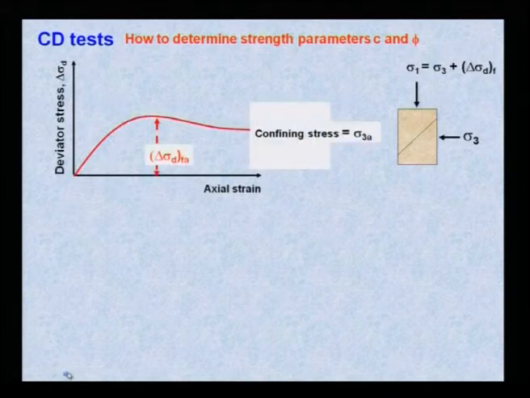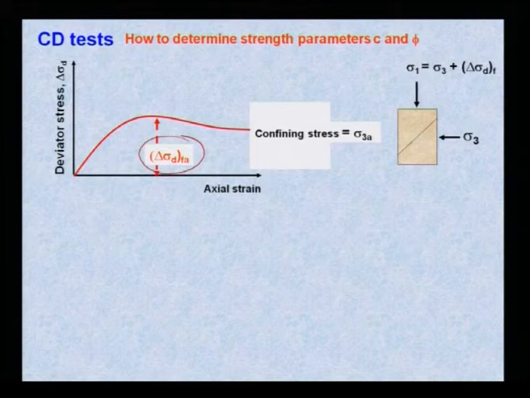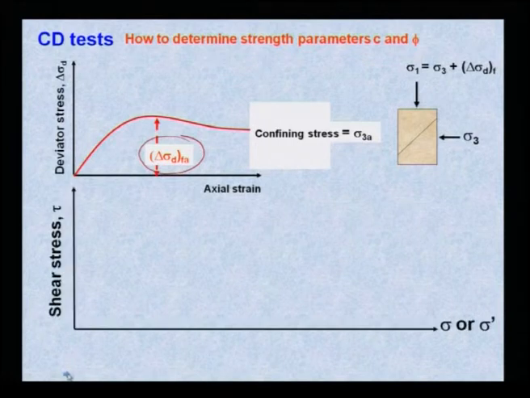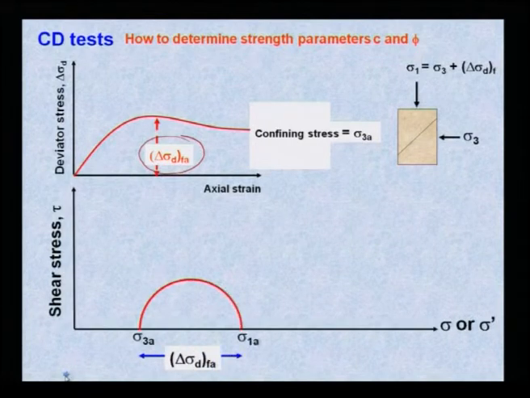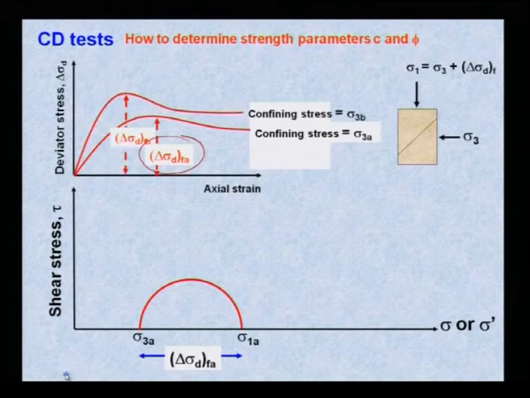How to determine strength parameters C and phi? You get delta sigma d failure for a confining pressure of delta sigma 3, from the deviator stress versus axial strain plot. Then plot the Mohr circle. With one confining pressure, say 1 kg per cm square, you plot deviator stress versus axial strain, find out how much it fails, the delta sigma d failure 1.